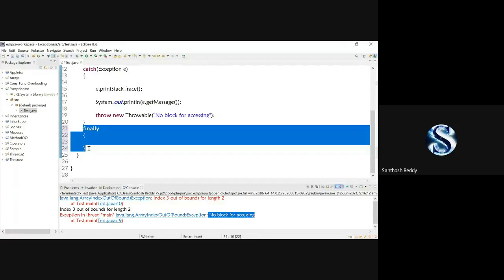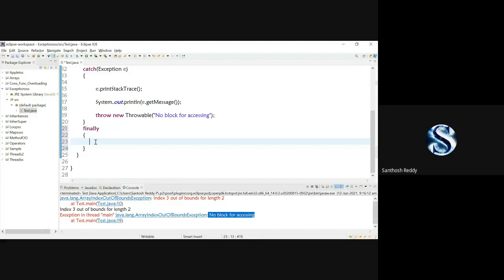Why are we going to use the finally keyword? The finally block is used to execute some of the important code blocks. For example, when you want to read data from a file and then, after execution of your code, you have to close the file. Opening can be done at any time, but closing should be done only in the finally. Why? Because after executing try successfully, finally will execute.